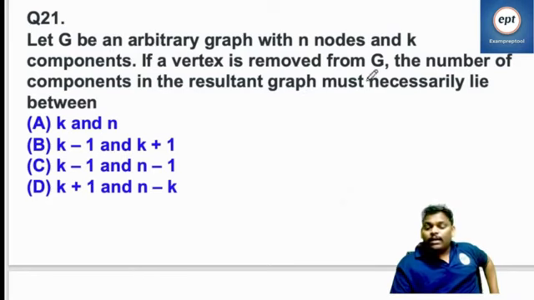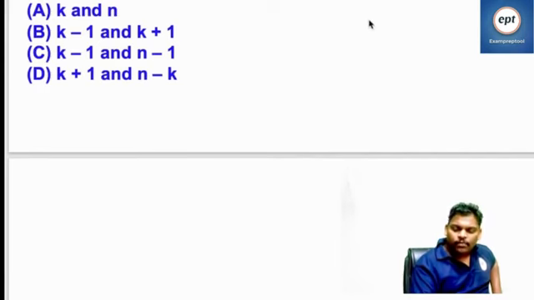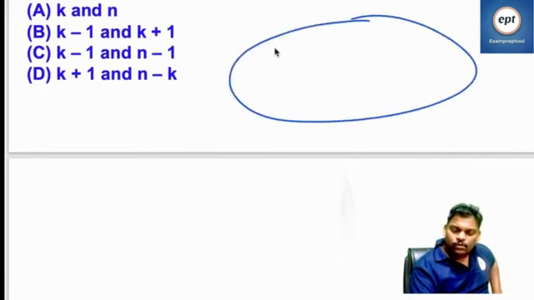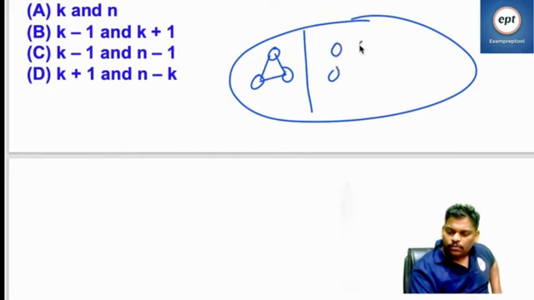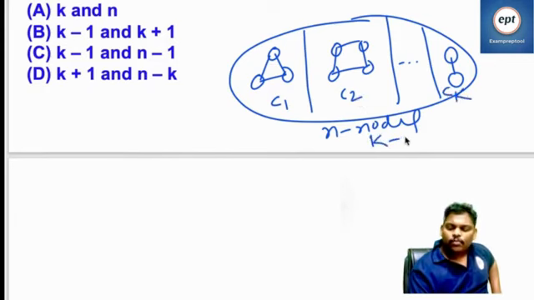Remember, the graph contains n nodes and k components: component 1, component 2, up to component k.